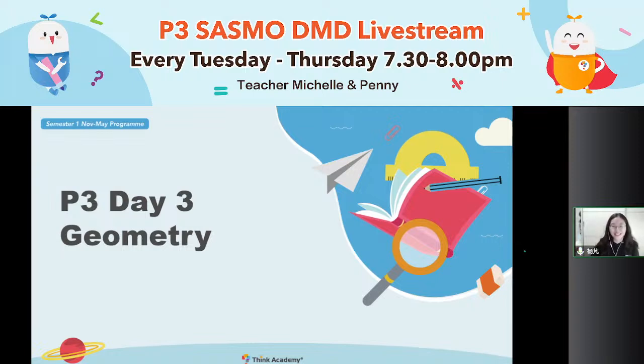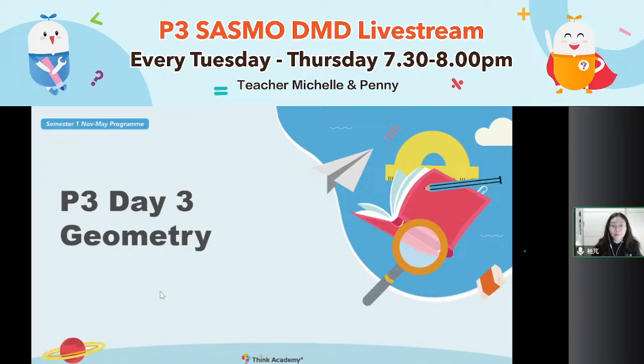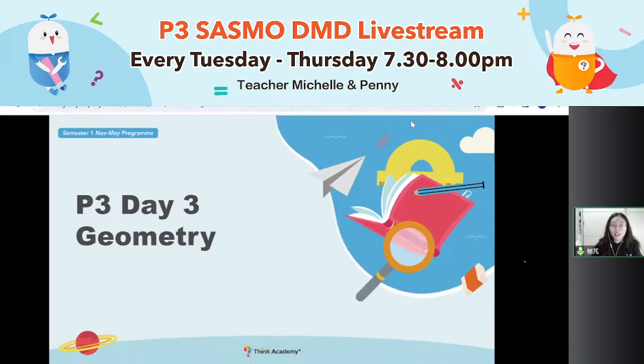Oh, yeah, I see some of you know it, about the area and the perimeter. Area and perimeter is a very, very special topic in the SASMO test, because it hadn't appeared in P2. It only appeared in P3. So we will take a look at what kind of questions about the perimeter and the area come up today. All right, everyone, get ready.